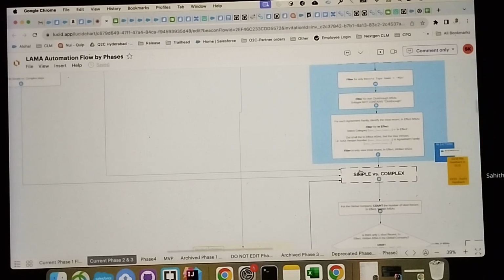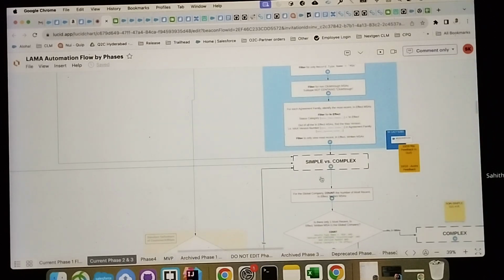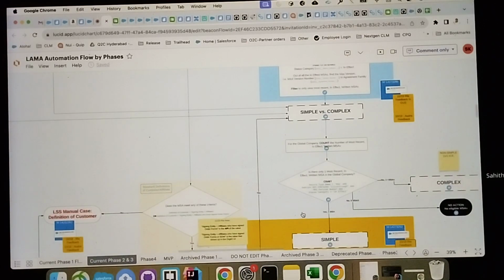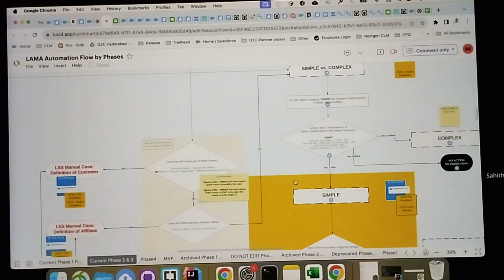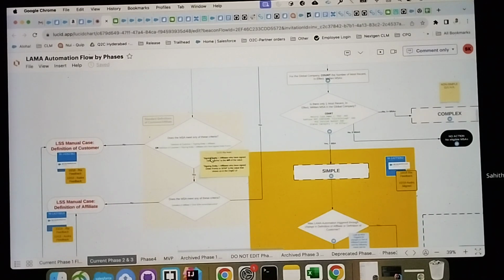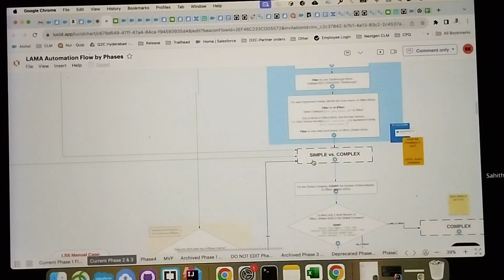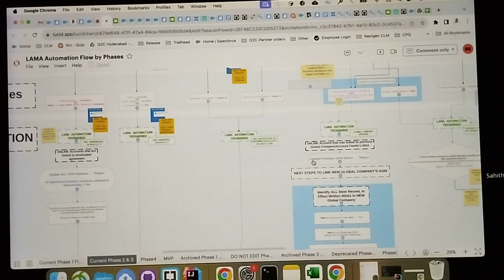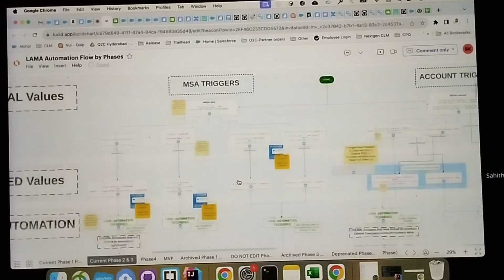Now it will evaluate the simple or complex again. If it is only one agreement, it will go through all the flows again, all the checkpoints, and it will create linking or unlinking, and based on that, any LSS manual case creation or everything will be done. So every time it will check whether it has two agreements, multiple agreements, or a single agreement. Based on that, the action will be taken.